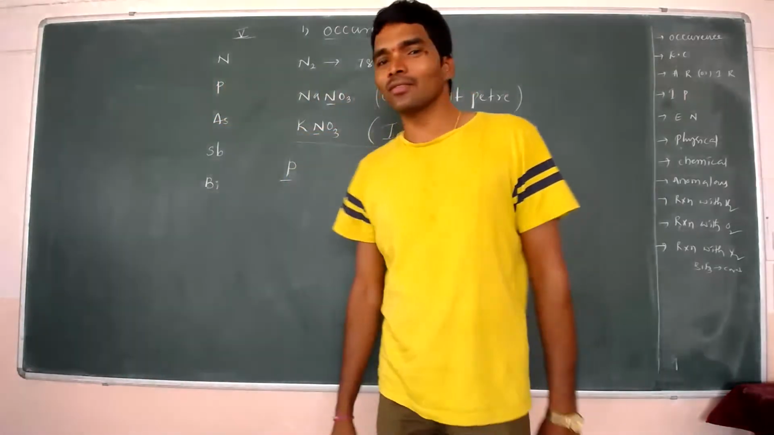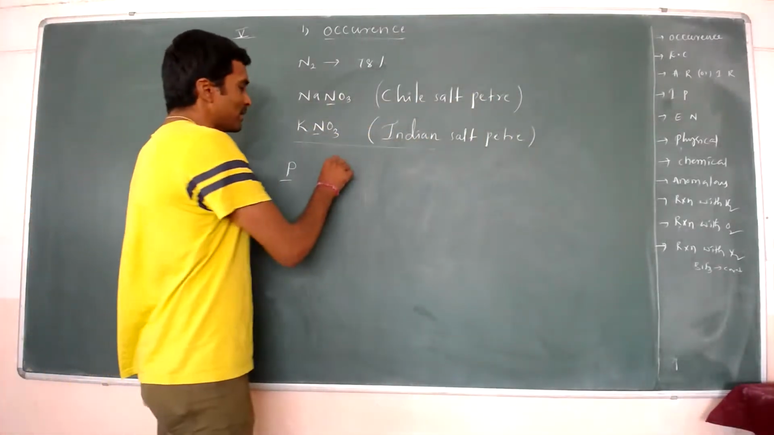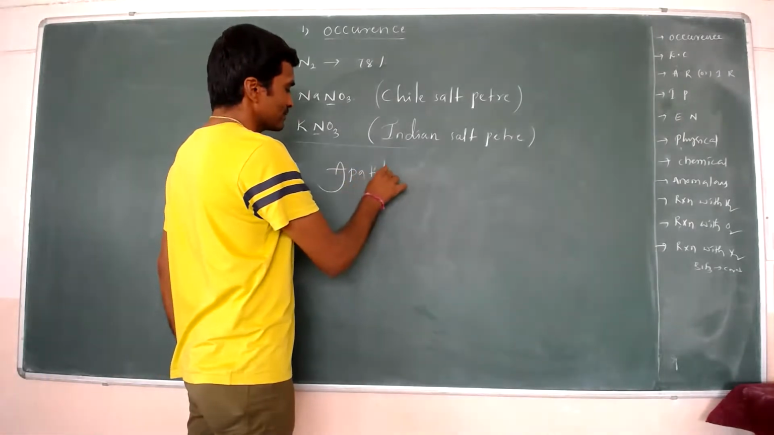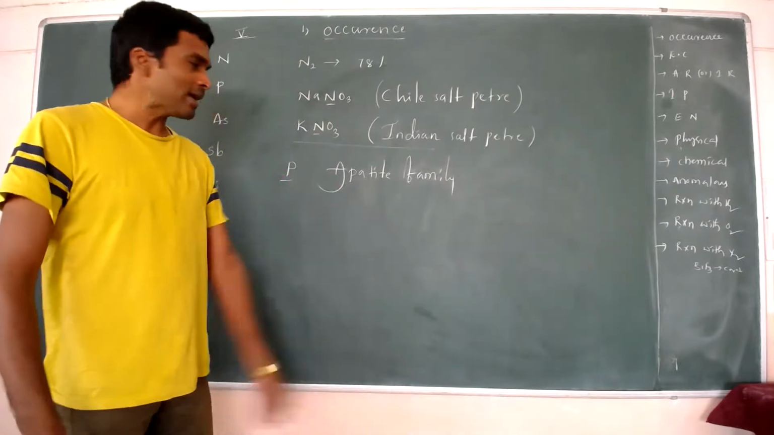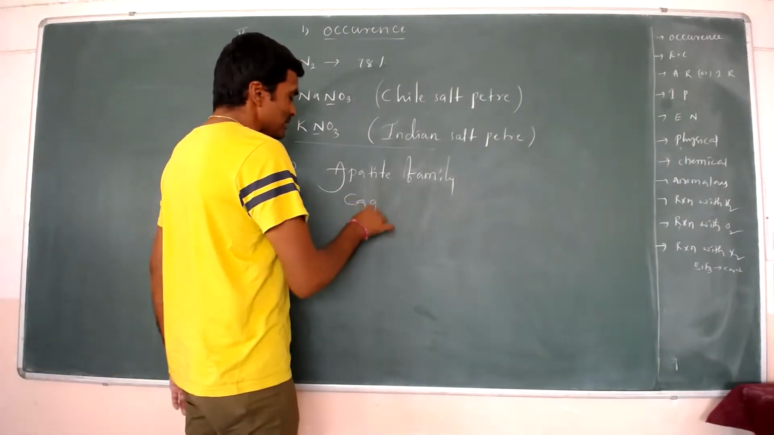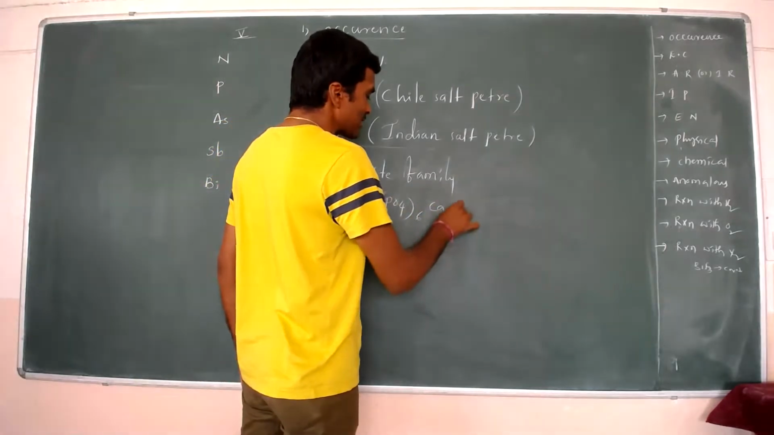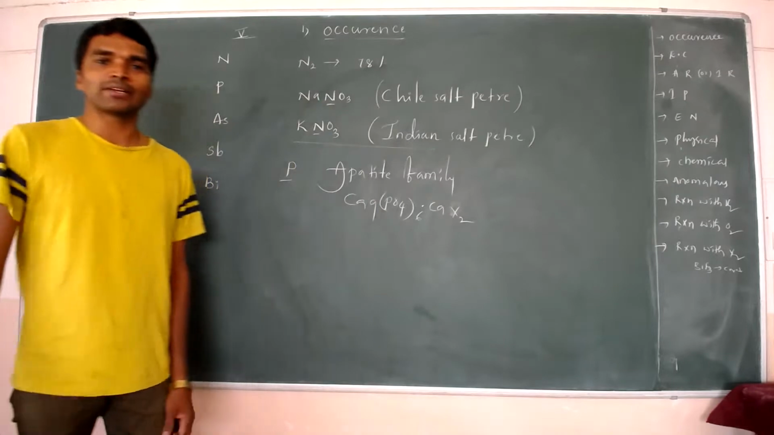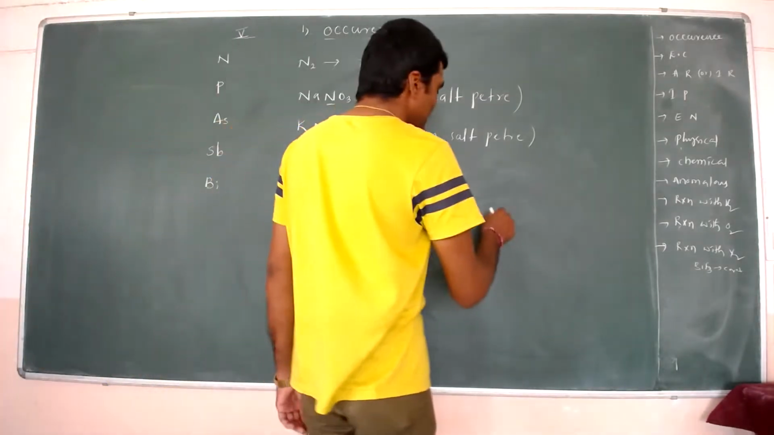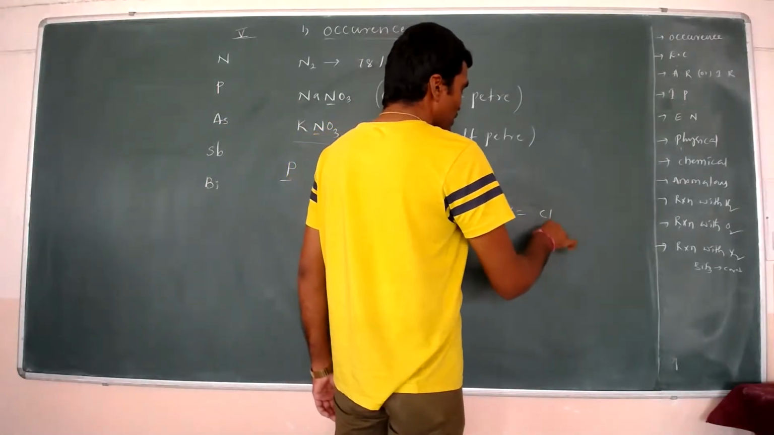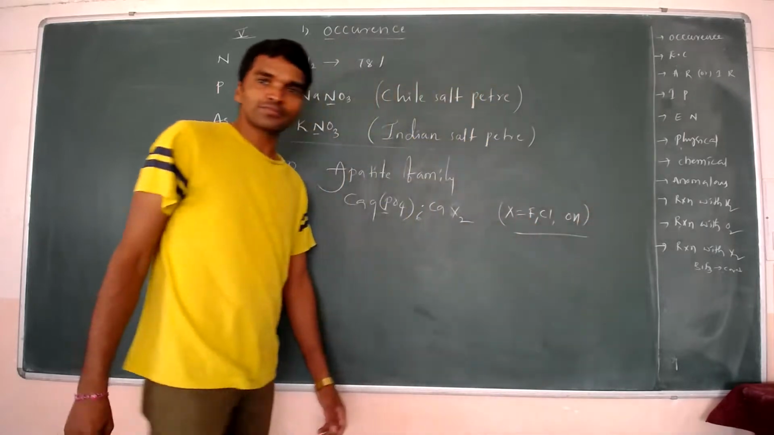Phosphorus is available in the form of the apatite family. In the apatite family, the general formula is Ca9(PO4)6·CaX2. Here phosphorus is present, and X is chlorine or OH also.